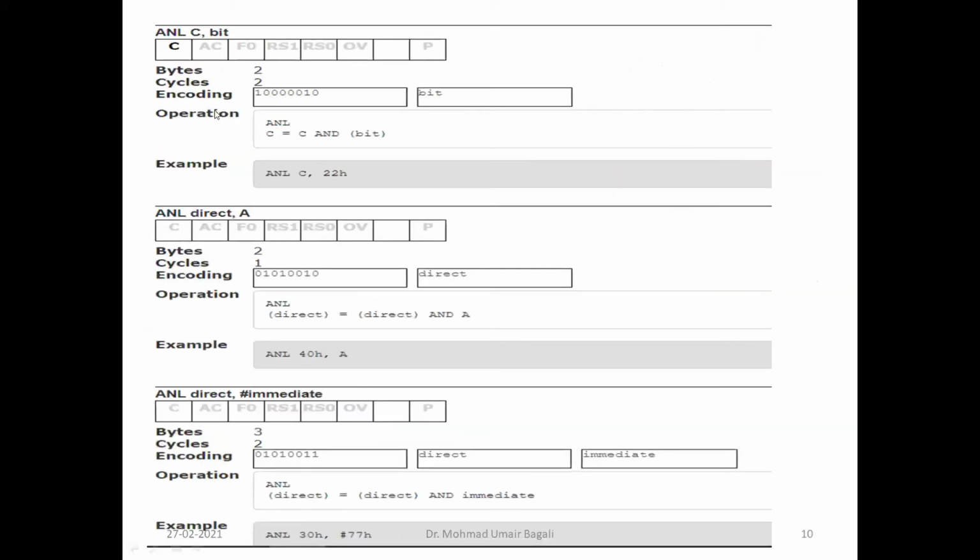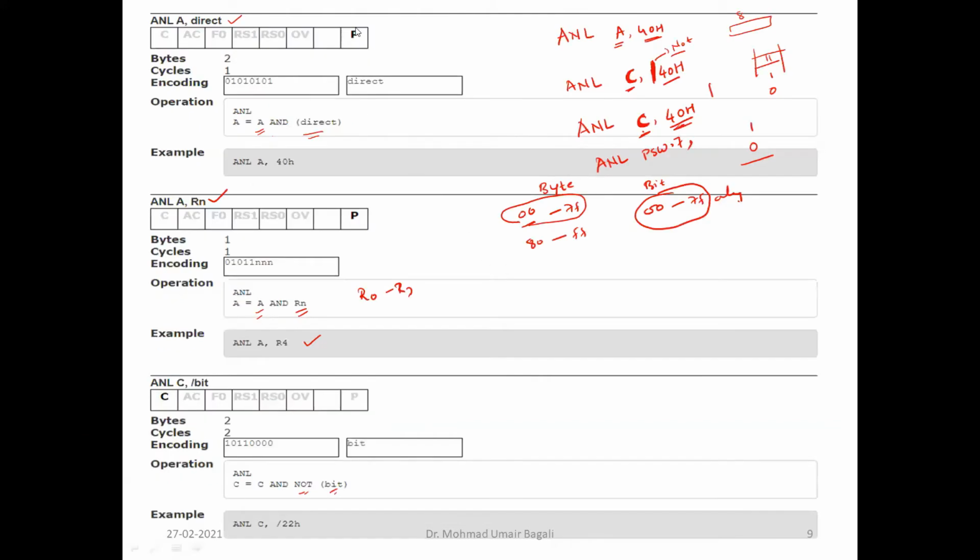Next, that I already have explained here. Again, bit, right? So here it won't take any NOT because there is no bar here. And whatever the address we are mentioning here, 22H, it is bit addressable because the destination operand is 1 bit in size, that is the carry flag bit. And here it is going to affect only the carry flag bit. And in the previous one, it was going to affect the parity flag bit.